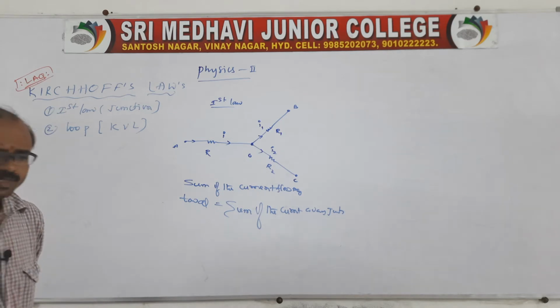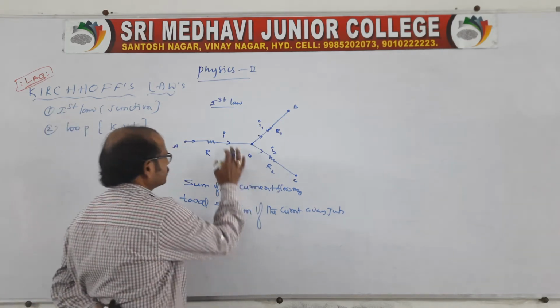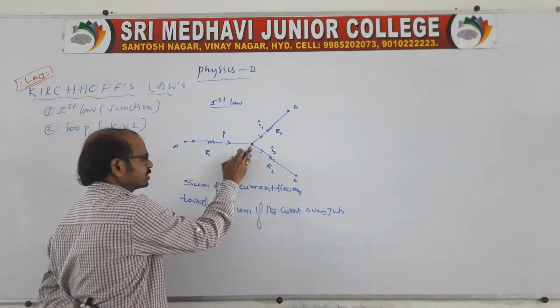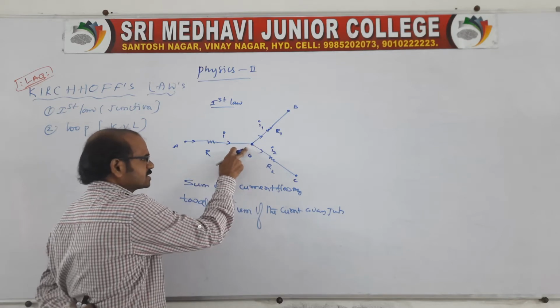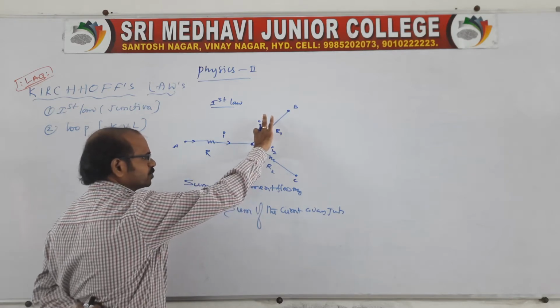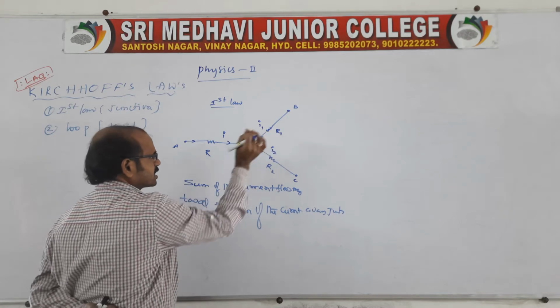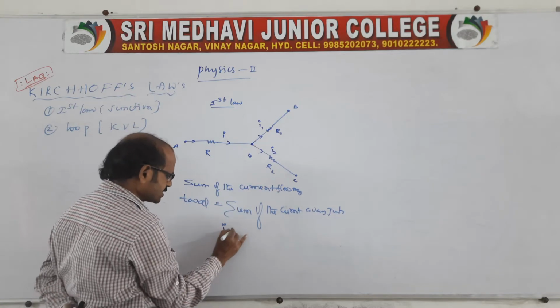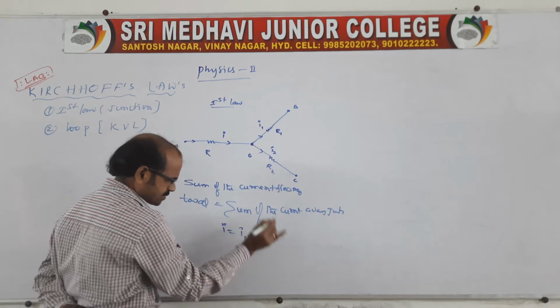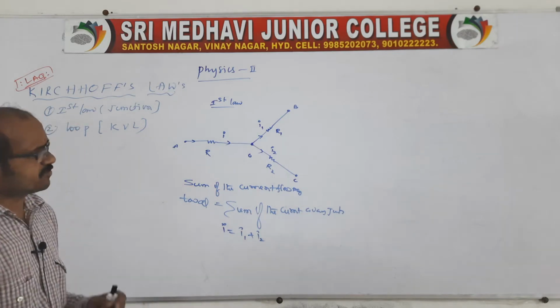Towards the junction is equal to away from the junction. What is towards the junction? I is flowing towards the junction, and at the junction it is divided into two parts, one is I1, another one is I2. Therefore, I is equal to I1 plus I2. Simple it is. This is about the first law.